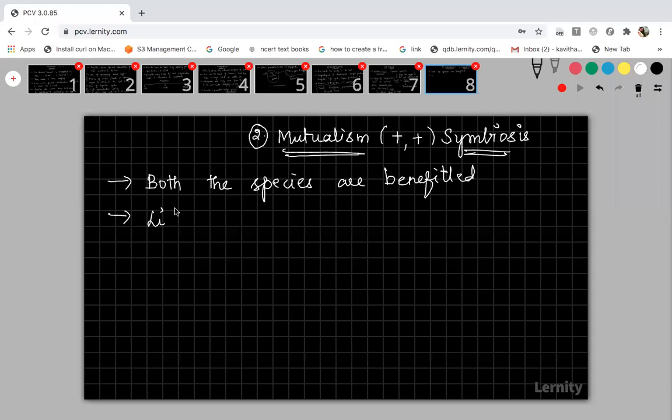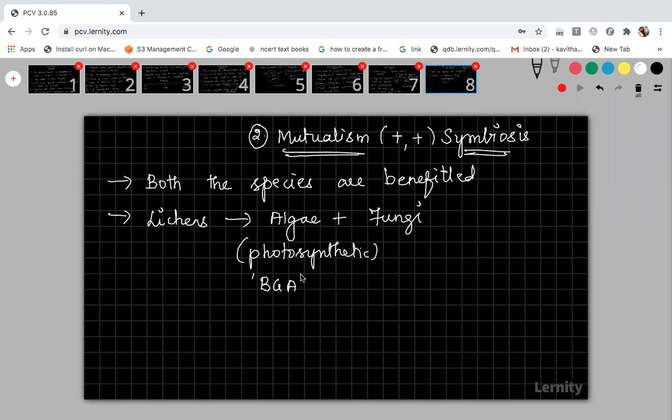You know very well from your smaller classes, from your 6th class, you are studying about lichens, right? So in lichens, the relationship is between the fungi and the photosynthetic algae or photosynthetic cyanobacteria. This algae can be a photosynthetic algae, that is your green algae, or it may be BGA. What is BGA? Blue-green algae, which we call cyanobacteria. So either photosynthetic algae or blue-green algae will have a symbiotic relationship with the fungus in case of lichens.